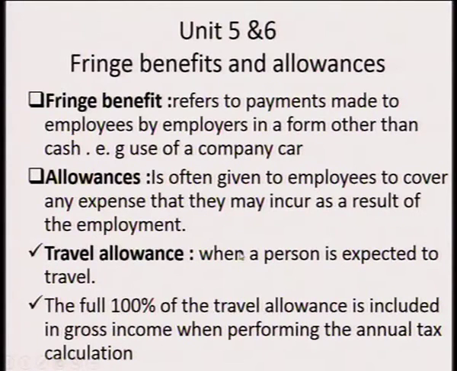Let's look at units 5 and 6, which consist of fringe benefits and allowances. Fringe benefits refer to payments made to employees by the employer in a form other than cash. Let me say an employee making use of the company car is more like a fringe benefit. Allowances are often given to employees to cover any expenses that they might incur as a result of the employment. An allowance is more like part of the job agreement, where you are given money, or company assets, or anything to consume as part of the job.